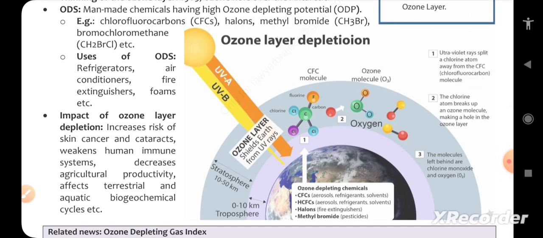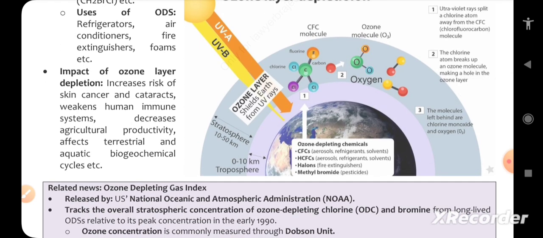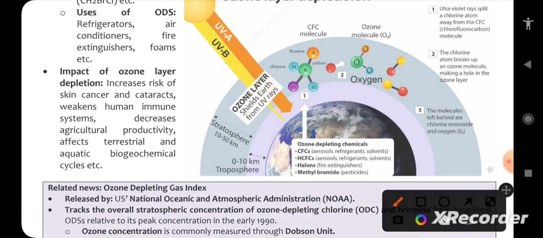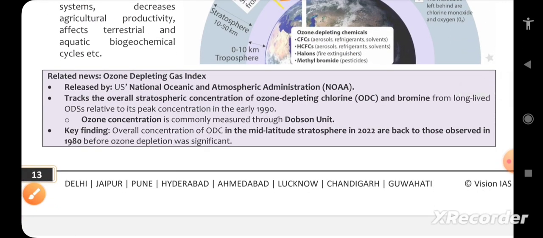What is the impact of ozone depletion? We almost know, we are just going to revise. It increases the risk of skin cancer and cataracts, weakens the human immune system, decreases agricultural productivity, and affects terrestrial and aquatic ecosystems. A question could be asked: which of the following diseases can occur because of ozone depletion, like skin cancer, blindness due to cataract, and immunity disorders. This could be asked directly from this static part. So it is just a revision. Let's continue. Moving forward, related news: the ozone depleting gas index released by the National Oceanic and Atmospheric Administration.